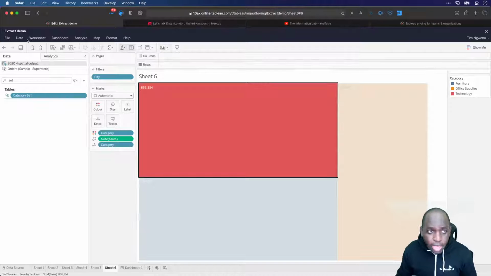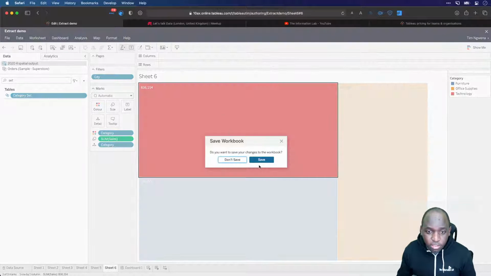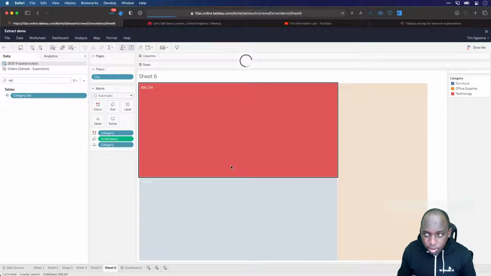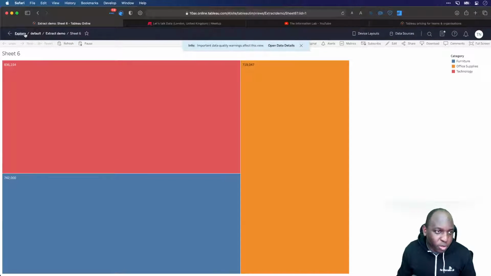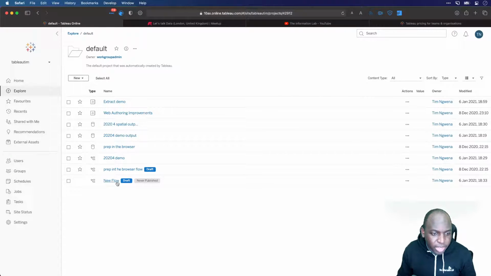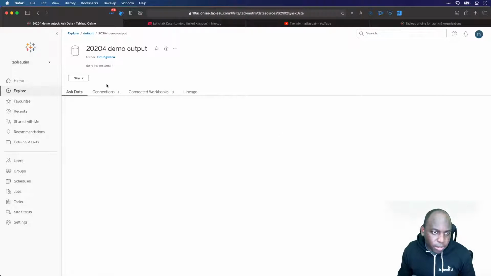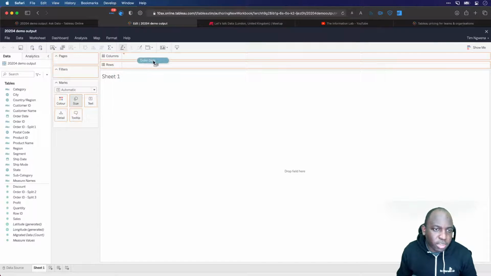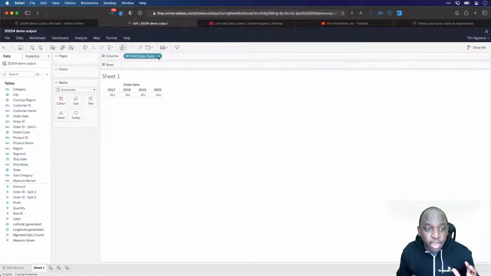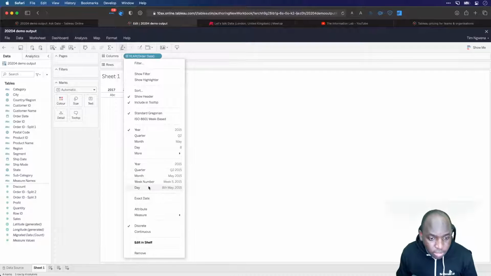I'm going to close this and start from a new data set. I don't think I want to stay in the same workbook because it is super messy. I'll go to the default folder, use our 2020.4 demo output from the first moment, and hit workbook open. Okay, so here we are in a plain vanilla workbook. Let me add order date to columns, and make this a continuous day.